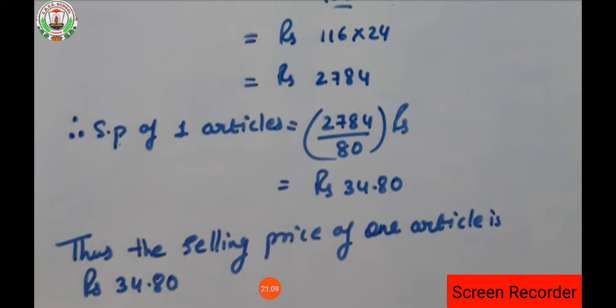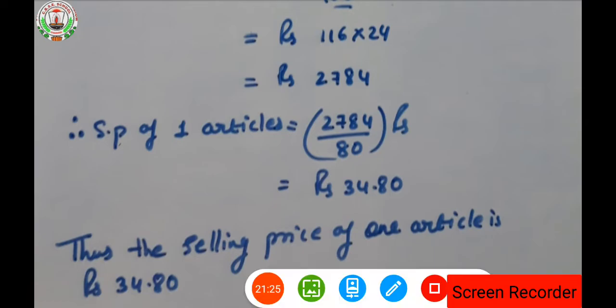Similarly, we found the selling price of 80 articles, that is 2784. So in order to find the selling price of one article, we are going to divide 2784 by 80. So let's see how to divide.